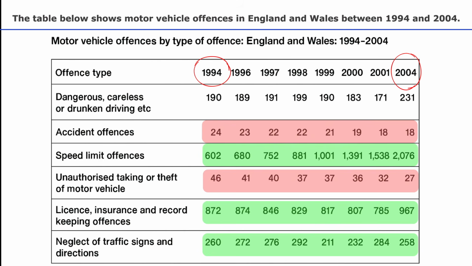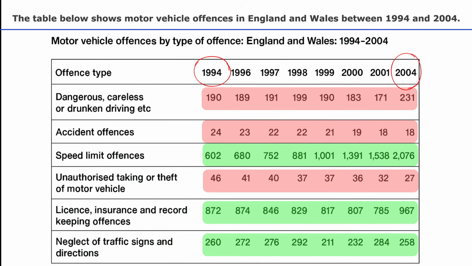And in the second detailed paragraph, I'm going to write about dangerous, careless driving, and also accident offenses and unauthorized taking. These are the least important offenses in England and Wales. For my first detailed paragraph, I'm going to write about speed limit, license, insurance, and record keeping, and also neglect of traffic signs, because they are the most important.